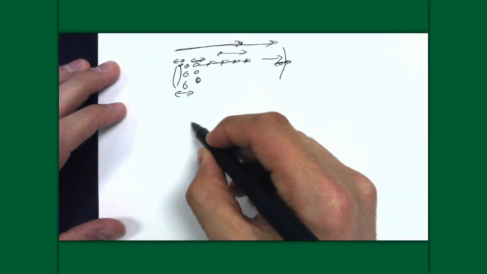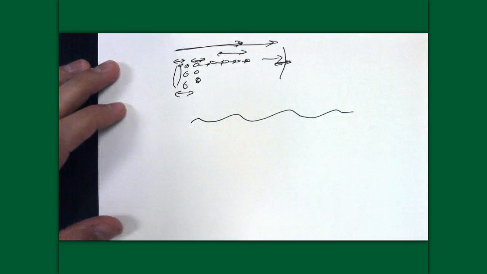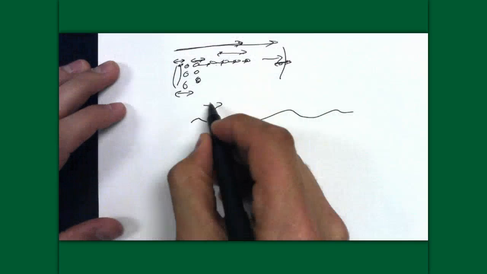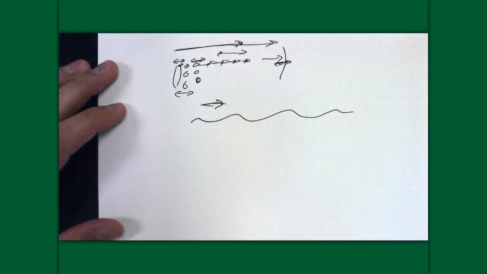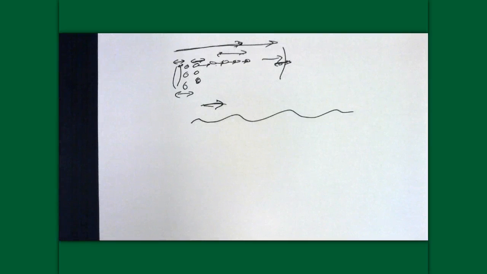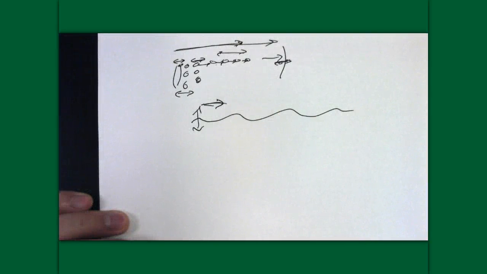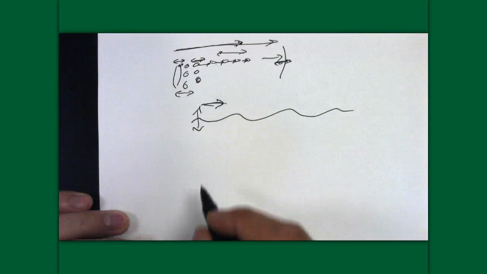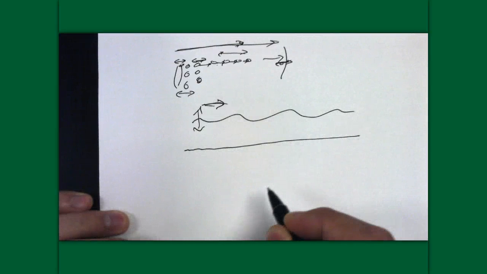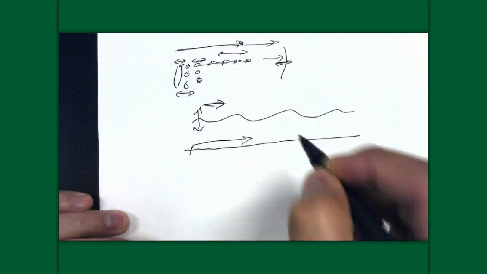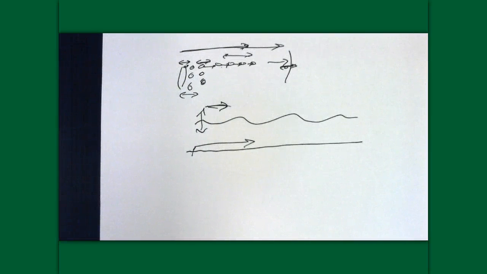So remember, I had a rubber band rope and I sent a wave, a transverse wave for instance, along the rope. And I know this is a transverse wave and we're talking about a compression wave today, but it's the same concept. I asked you what I could do to change the speed of the wave, and many of you said simply increase the amplitude, which I did, but it did not change the speed. The only thing I could do is to make the rubber band tighter, and when I did that, that drastically increased the speed that the wave moved down the rubber band rope. Point being, the only way to change the speed of a wave, including a sound wave, is to change the medium.